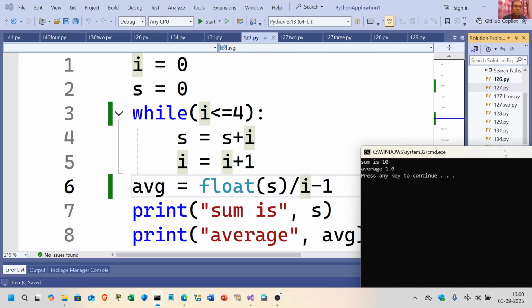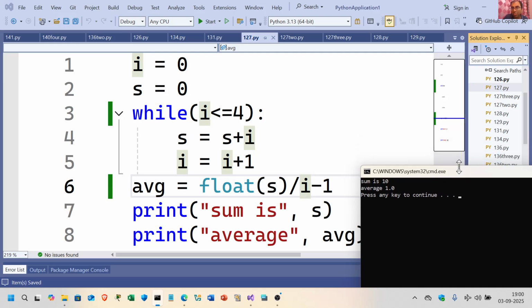So here you got 0, 1, 2, 3, 4. Okay, so this is 4. 0, 1, 2, 3. Initially it was 5, now it is 4. So this is the average. Let me just put it in bracket.